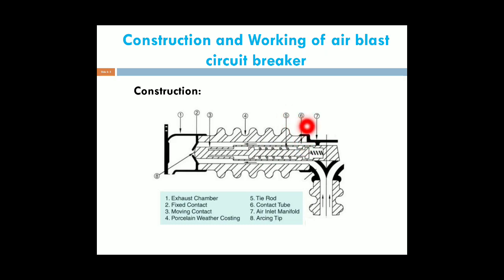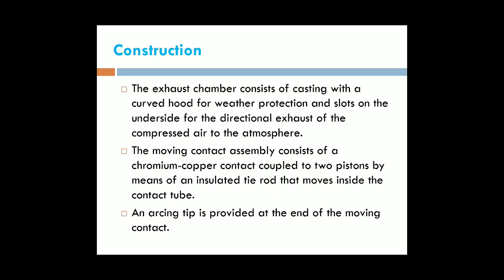An arcing tip is provided at the end of the moving contact. This is the end of the moving contact. At the end of the moving contact, we are connecting the arcing tip. This is the arcing tip. This is the overall construction of an air blast circuit breaker.